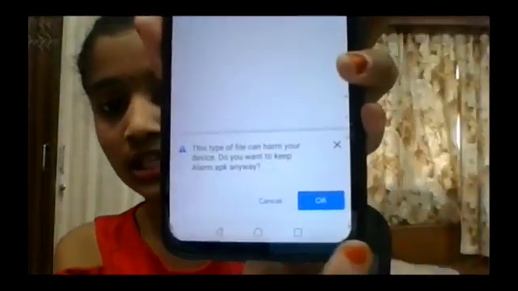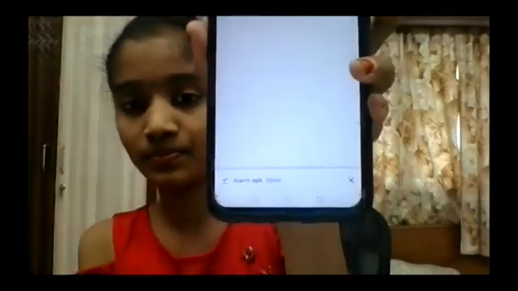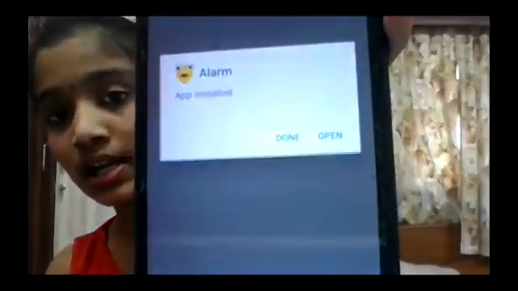So now it shows like this. You're going to give the OK option. And I'm going to give the open option. And right here, it shows something like this. And you're going to go to, if you're the first user, you're going to just go to the settings and give permission for unknown apps by clicking this. And you could go back and install your application. And I'm going to give the install option, and let's wait till it installs. And now it is installed. Now let's give the open option to open our app, and our app is open. So that's it.